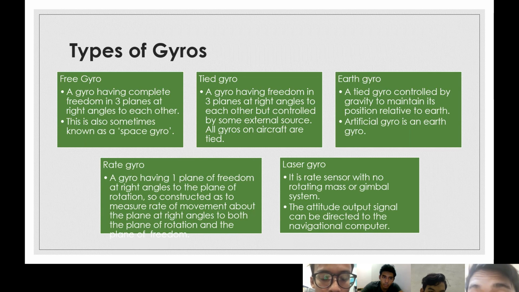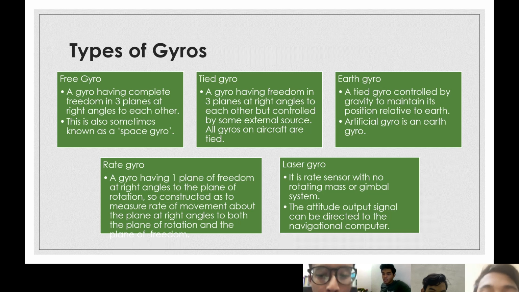For the gyros, there are 5 types: free gyro, tied gyro, earth gyro, rate gyro, and laser gyro. The first one, free gyro, is a gyro having complete freedom in 3 planes at right angles to each other. This is also sometimes known as a space gyro.